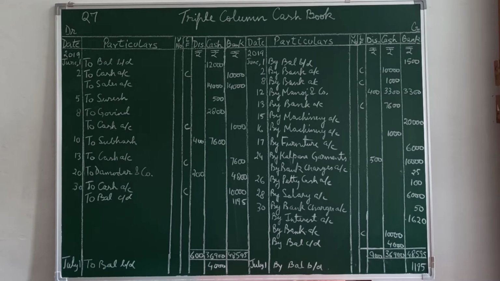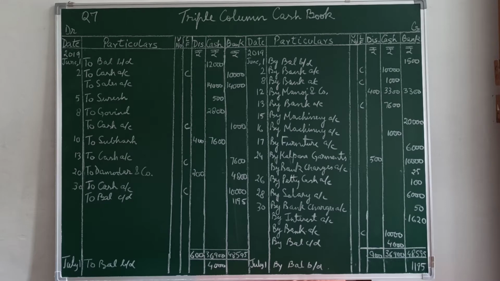Received rupees 2,000 from Govind. Paid rupees 1,000 into bank. First we will show cash received of 2,000 on the debit side, to Govind 2,000. Paid rupees 1,000 into bank is a contra entry, so we'll pass a contra entry. Same date, to cash account, debit the receiver, bank column 1,000. Credit side, by bank account, cash is going out, 1,000, contra in the cash column. Don't forget to write C.